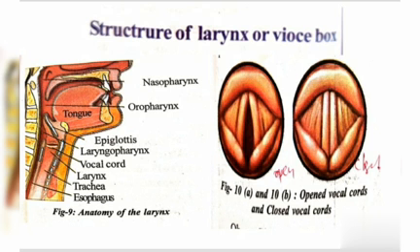Now we will discuss the structure of the voice box.